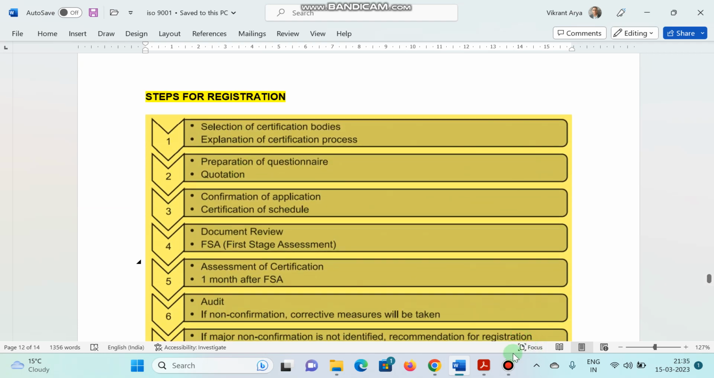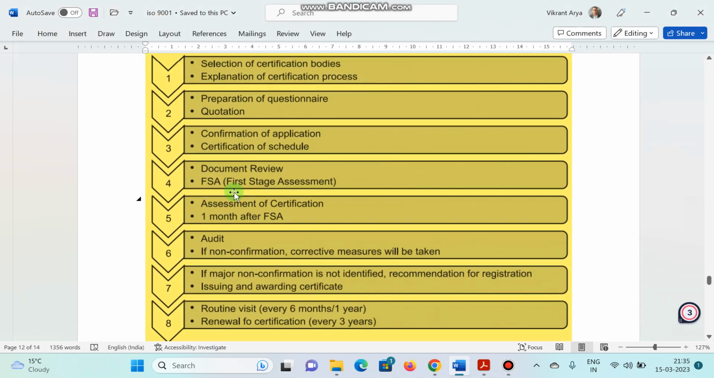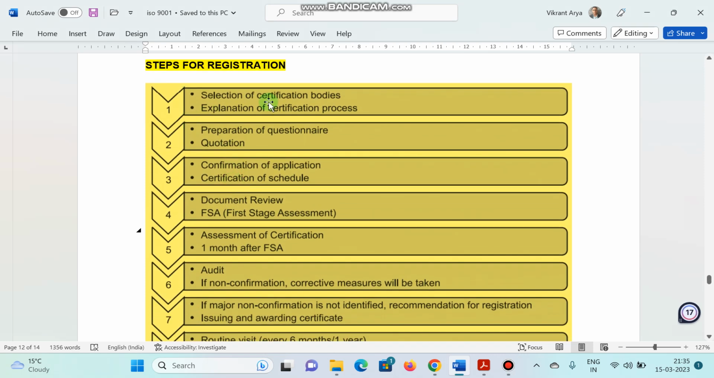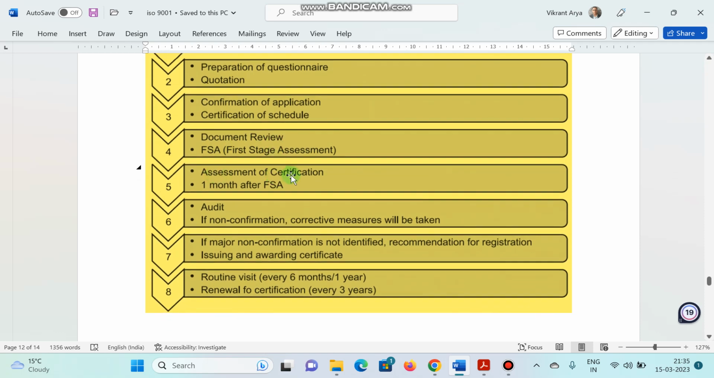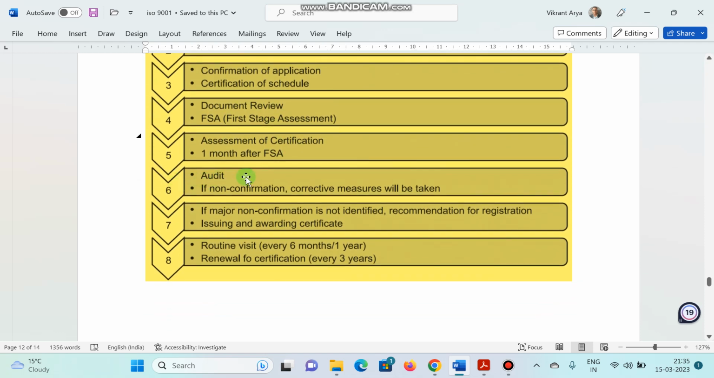Yes, of course, the steps. So some steps are mentioned below. If you want to register for ISO, first step, selection of the certification bodies. Then preparation of the questionnaire will be prepared. In the third step, confirmation of the application. Fourth is the most important, first stage assessment. Internal audit will be done at this stage. Document review should be there. Then assessment of the certification, then audit, external audit. Then seventh step, if the major non-conformity is not identified, recommendation for the registration and issuing awarding of the certificate. So this is after the audit.